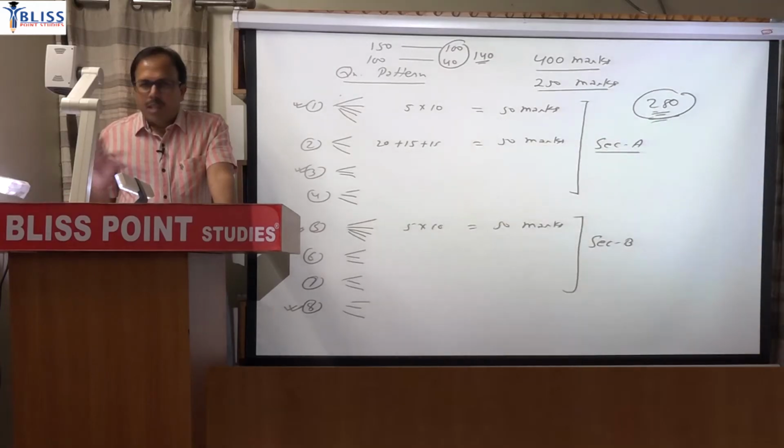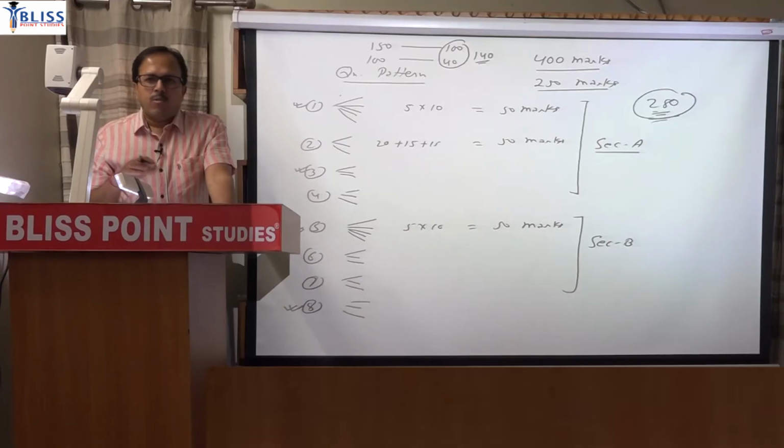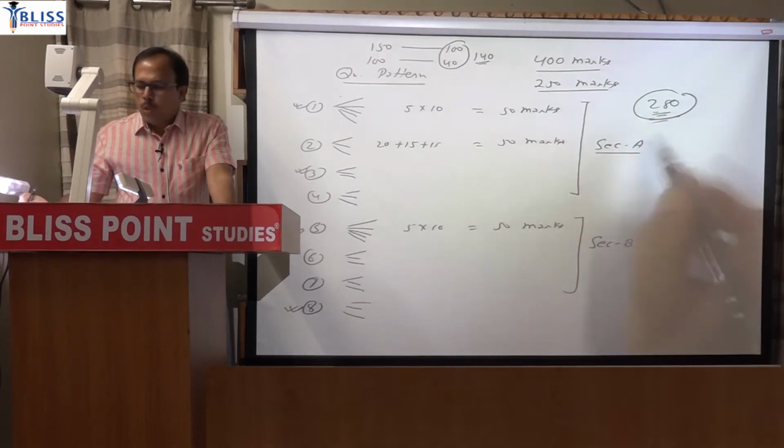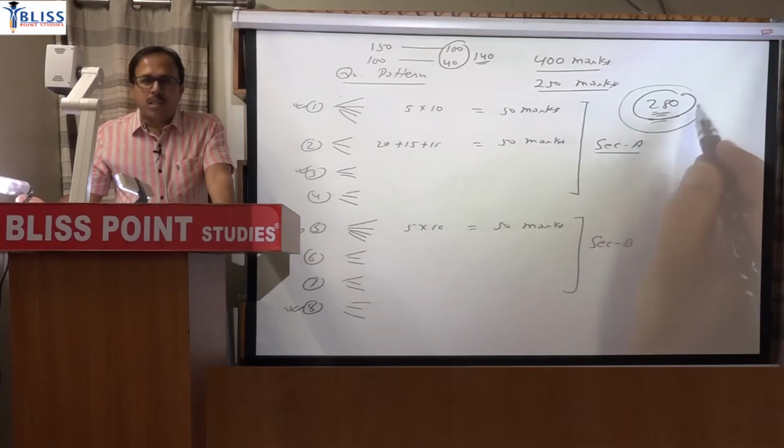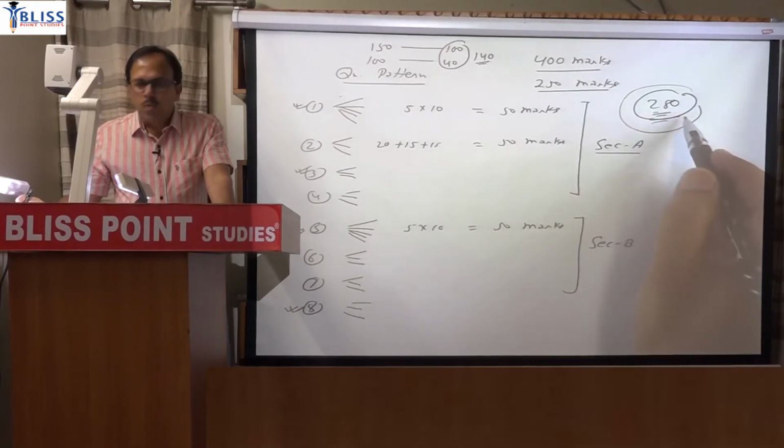In UPSC, actually, management works more. You have to manage somehow, because in any paper you will find a few questions new, a few uncovered, a few unanticipated, lack of time, lack of preparation. So there are many reasons, but despite all those reasons you can manage, you have to manage a score of around 270 to 300. Okay, so it is doable.